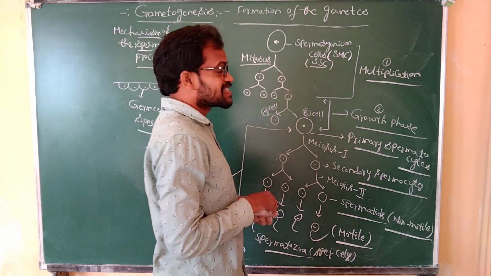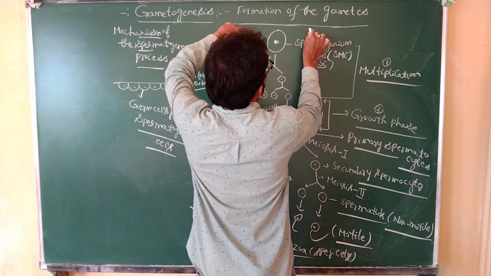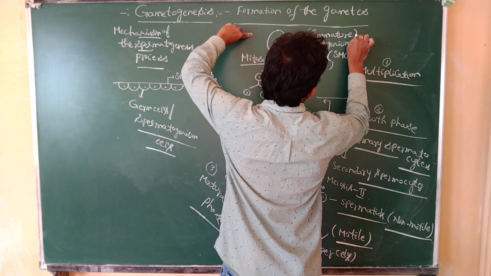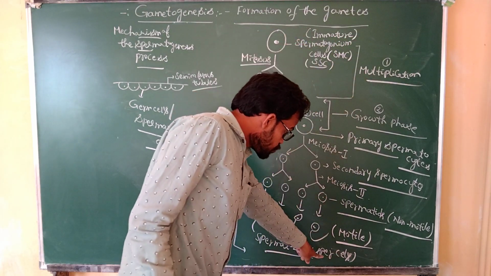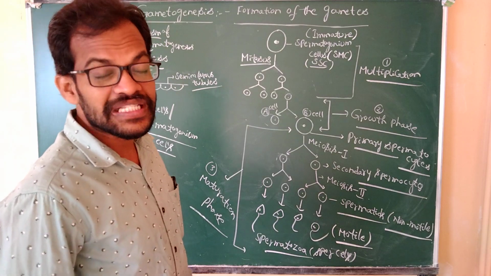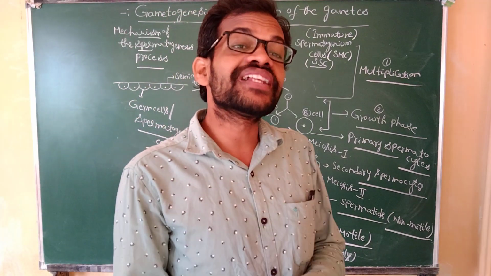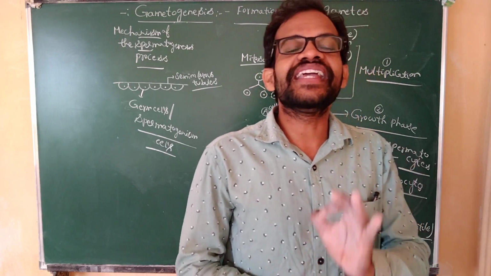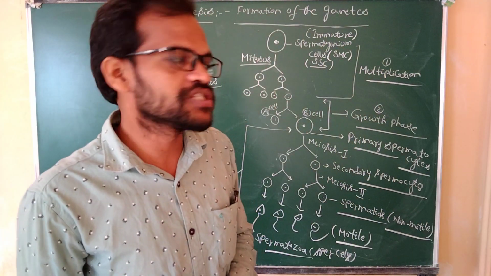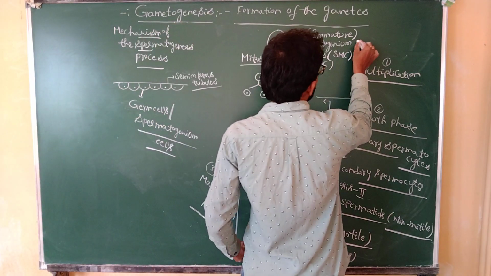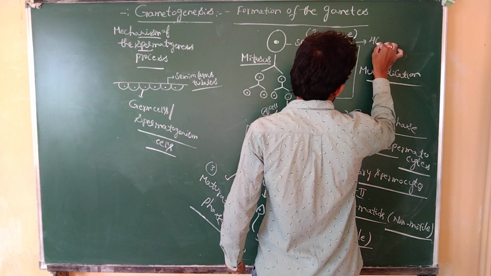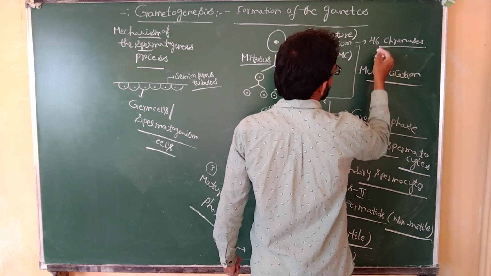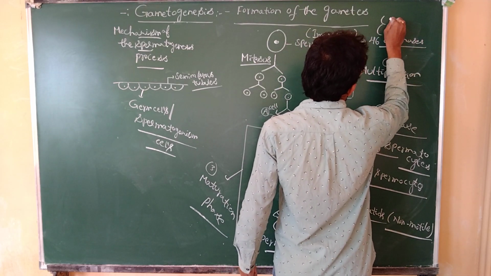The immature spermatogonium cells are converted into mature motile cells, which is known as the spermatogenesis process. The spermatogonium always has 46 chromosomes, which means it is diploid.